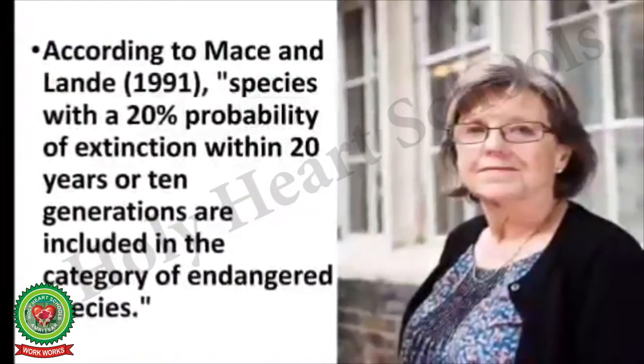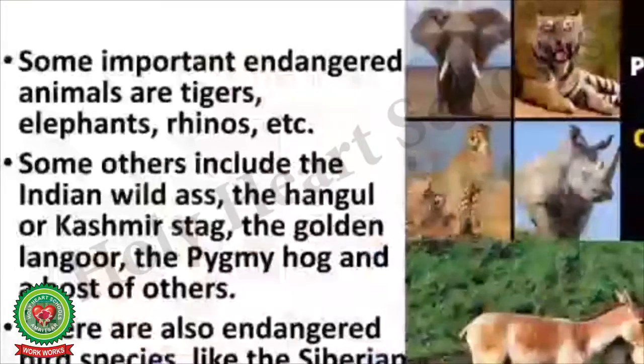Mace and Lande have given the definition of endangered species: species with a 20% probability of extinction within 20 years or 10 generations are included in the category of endangered species.